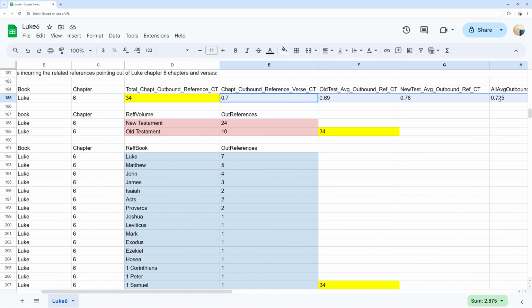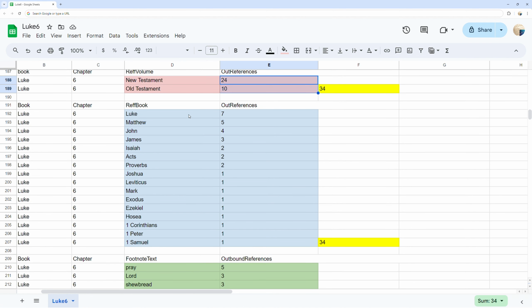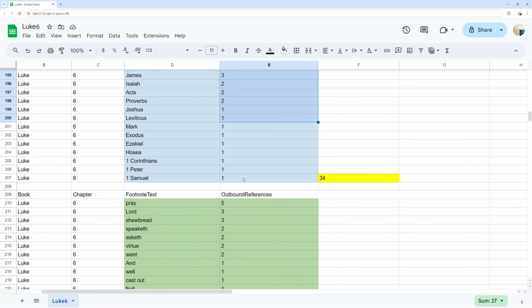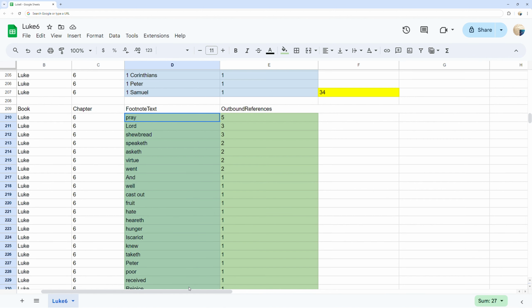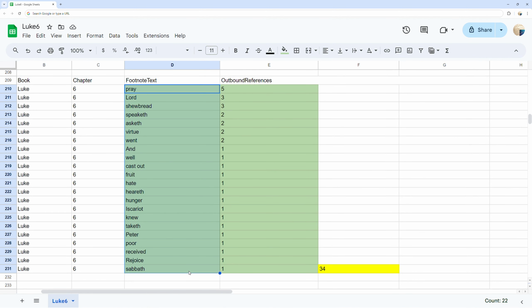In red, you can see the out-references by destination of either Old Testament or New Testament ordered by counts. In blue, you can see 16 out-references to the destination Bible books Luke through 1 Samuel ordered by counts. In green, you can see 22 words in Luke chapter 6 that incur the related outbound reference counts to other Bible verses ordered by the count used.